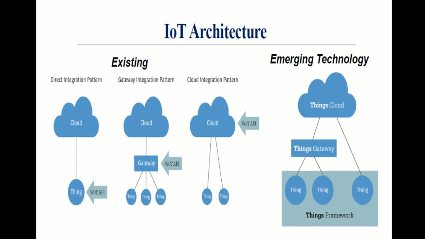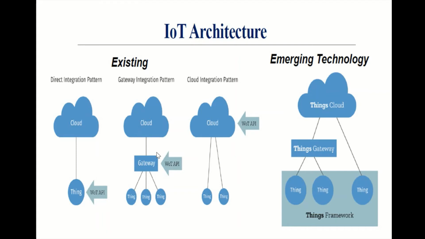It is 10 acres of land, so at least we require 500 nodes. For each node we require one SIM card, so totally 500 SIM cards. This scenario is not possible because the Indian government will provide only 5 SIM cards for each company. So cost wise it will be more compared to gateway integration pattern.